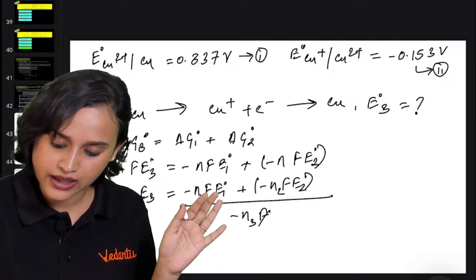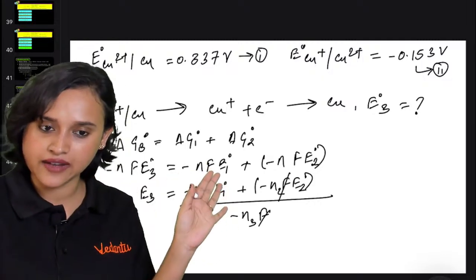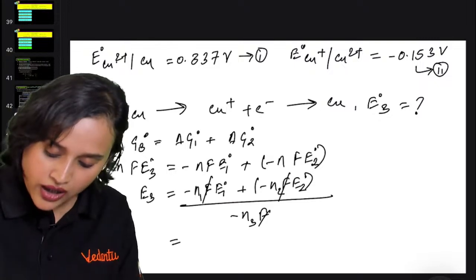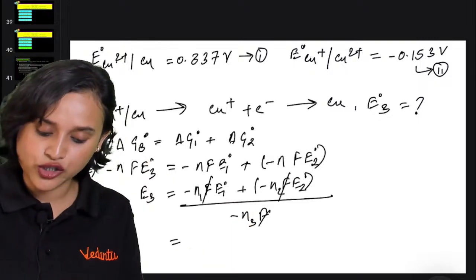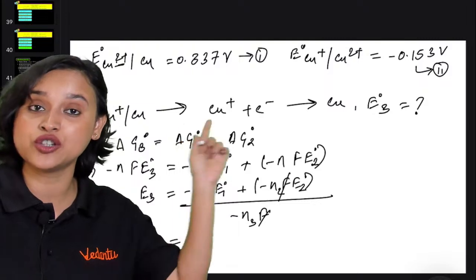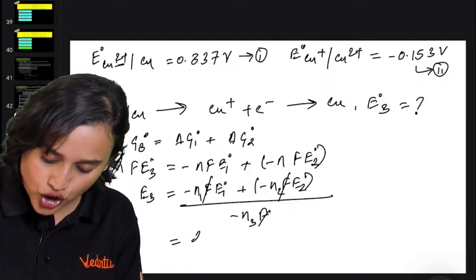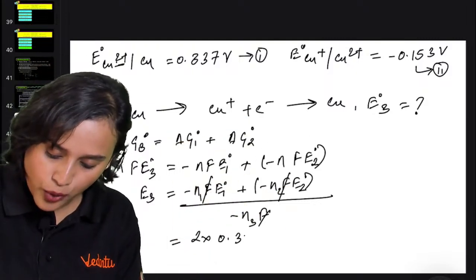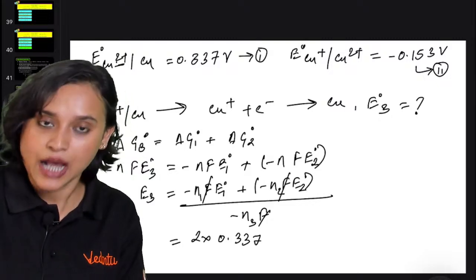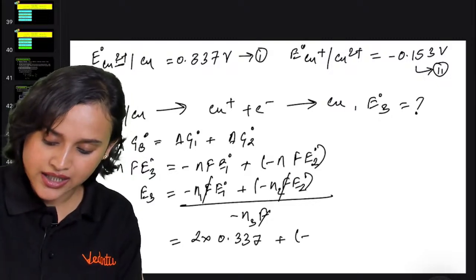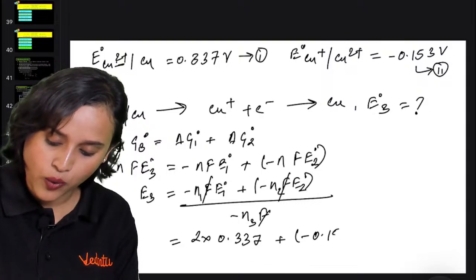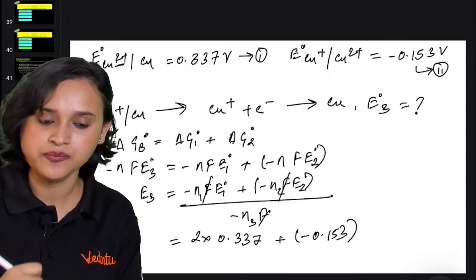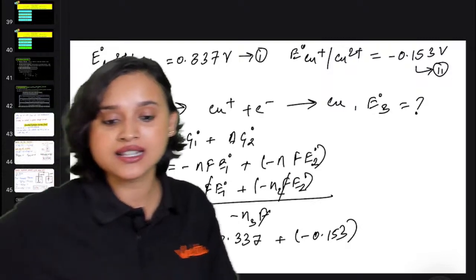F we can cancel, this and this we can cancel it, everybody. So from here, now see, minus N1. N1 is going to be 2 electrons, because Cu2+ to Cu, right? So 2 multiplied with 0.337, plus minus we have 0.153. So if you calculate this, how much is the answer that you are getting, everyone?